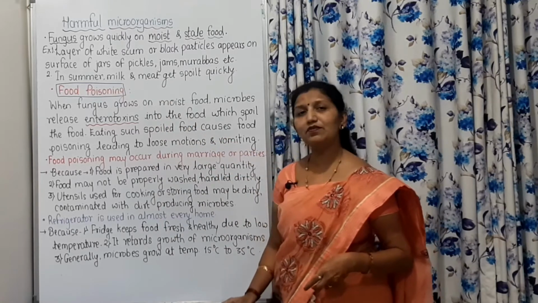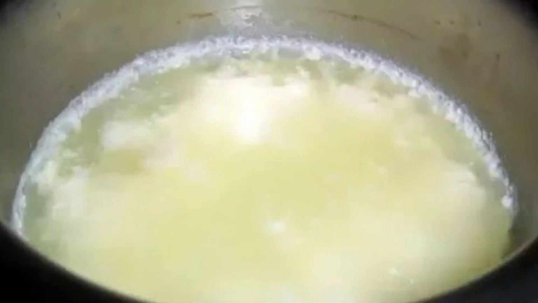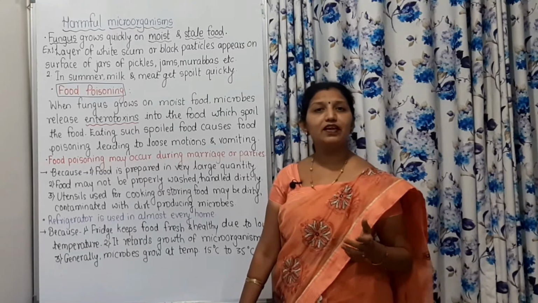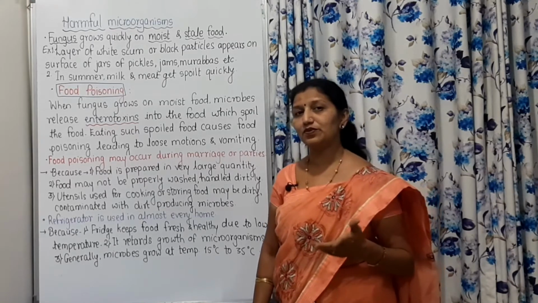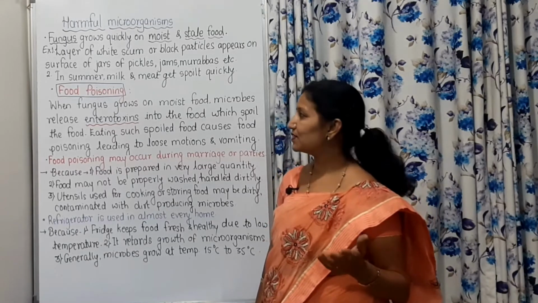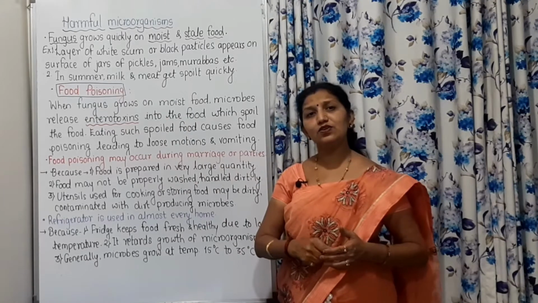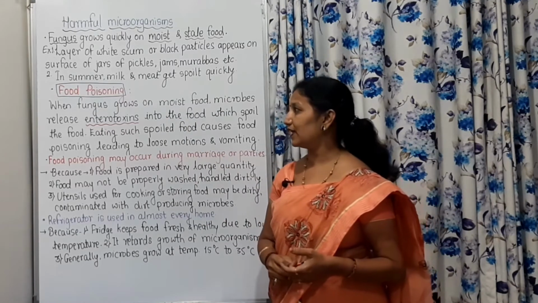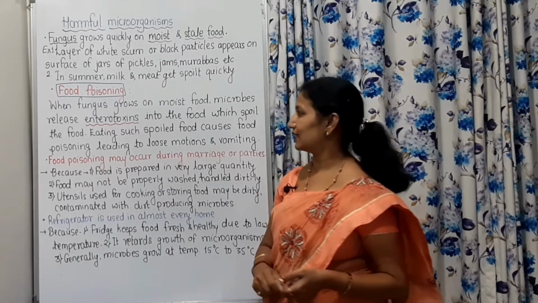Also, in summer what happens? Milk generally gets spoiled. Then meat also gets spoiled very quickly. Why? Because of the temperature, there is growth of harmful microorganisms in them. Then it leads to food poisoning. What is the meaning of food poisoning? How does it occur? Where does it occur? That we will see in detail.